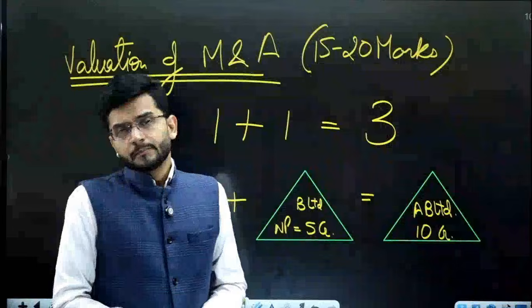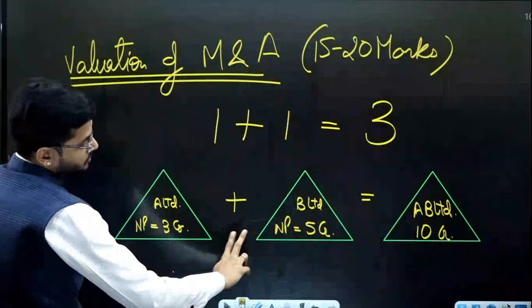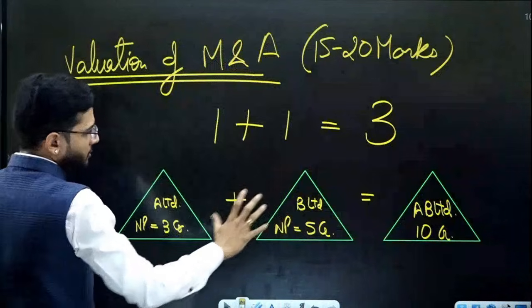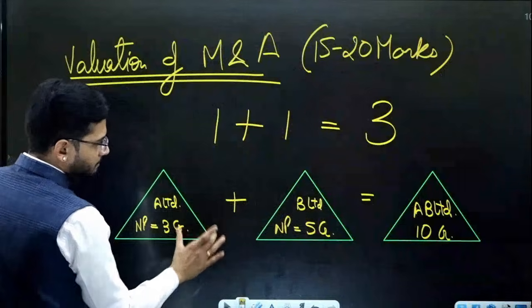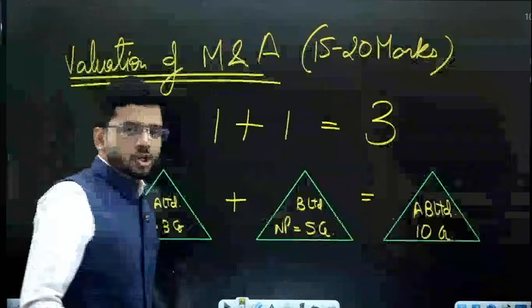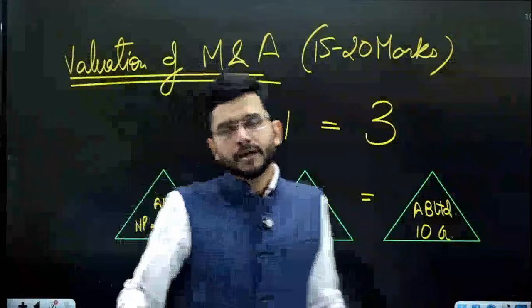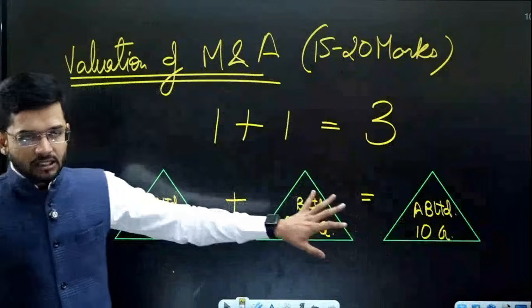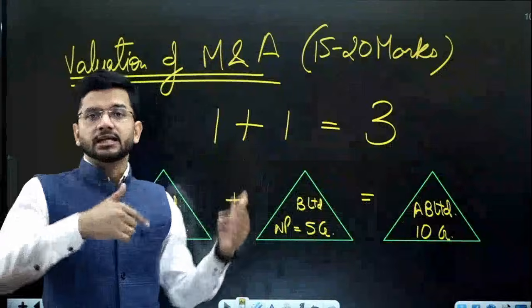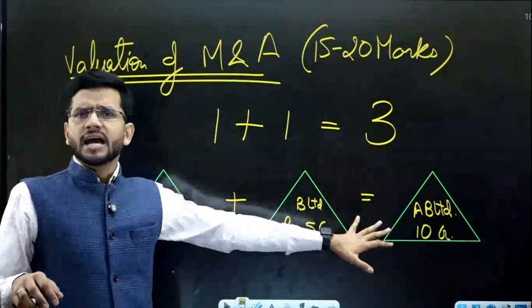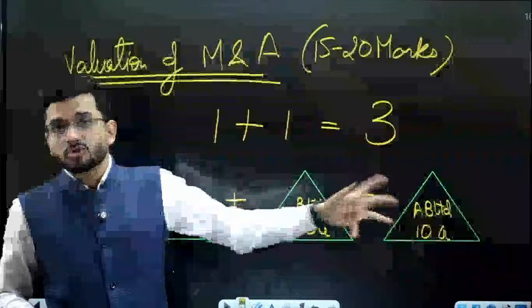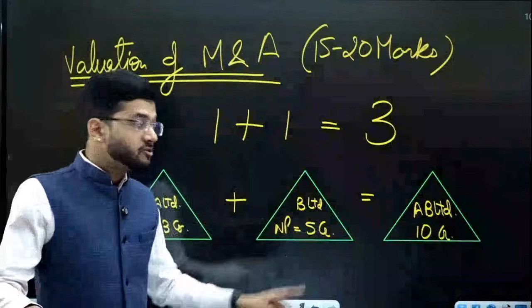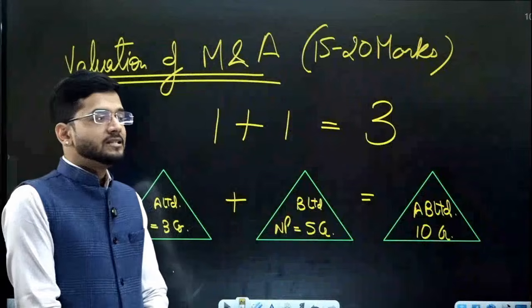So when the two companies are combined with each other, either as a merger or an acquisition, whatever mode, the resultant company should have a little higher results as compared to the individual two companies alone. So the resultant figure should be higher than the individual figures. Yes, it can be 9 crores also, it can be 8.5 crores also, but it has to be more than 8 crores for sure.